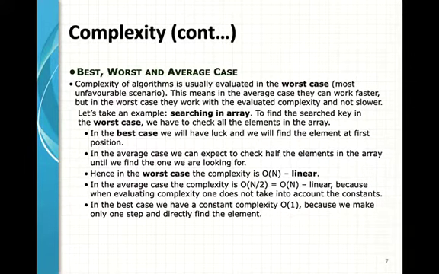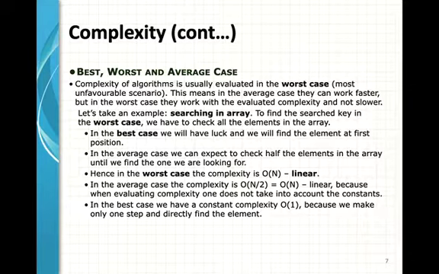Now the measurement of complexity. Generally complexity is measured in three categories: best, worst and average case. Best means, here is a simple example. Let's see that.